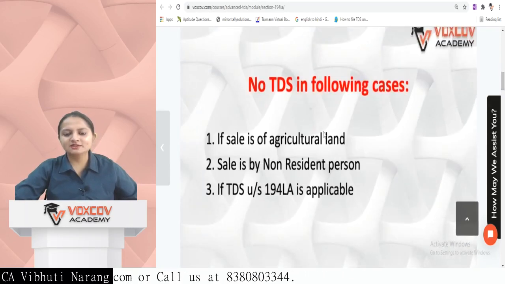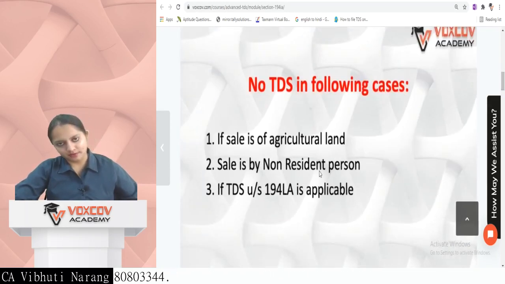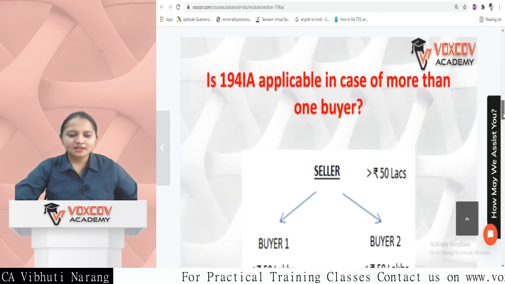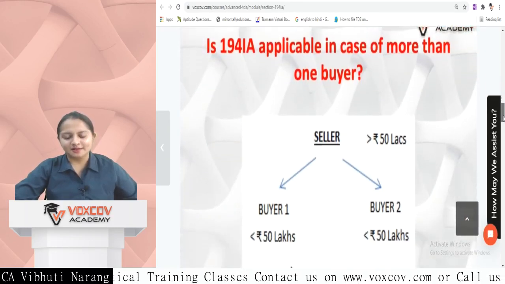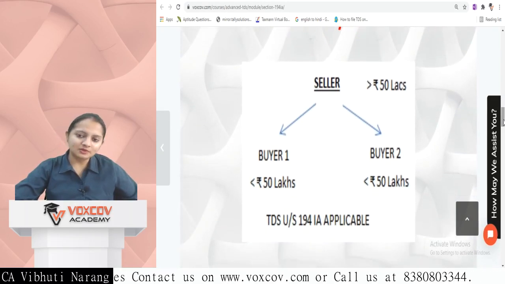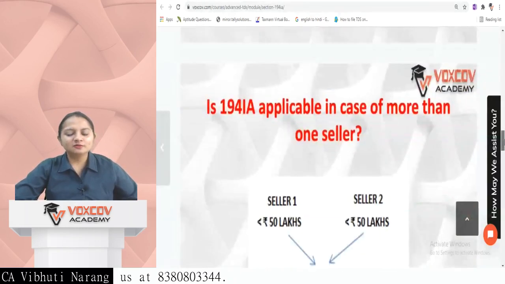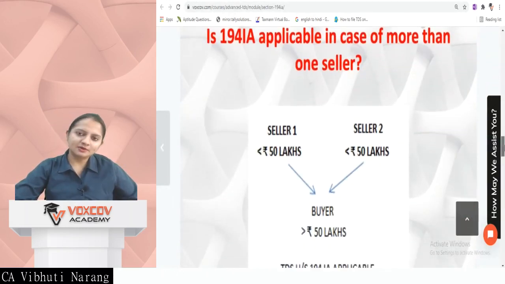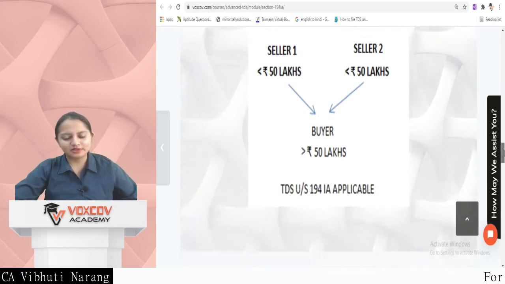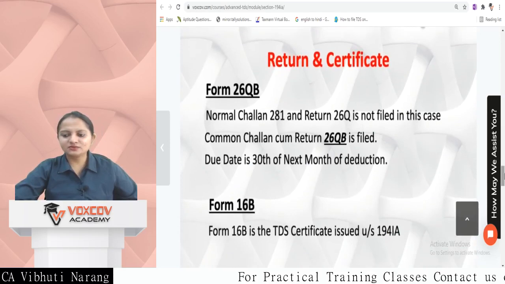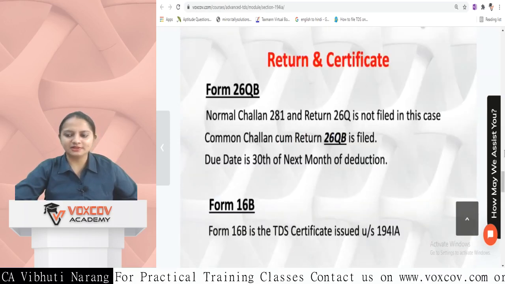No TDS if the sale is of agricultural land, the sale is by a non-resident person, or the sale is covered under section 194LA. What is 194LA? We will cover it in this series only, in this video only. Now, if more than one buyer is there and the amount is more than 50 lakh rupees, then TDS is liable to be deducted. If more than one seller is there and the amount is more than 50 lakh rupees, then also TDS is liable to be deducted.